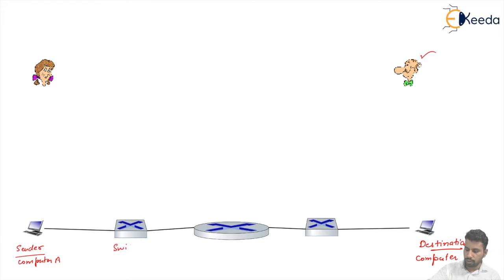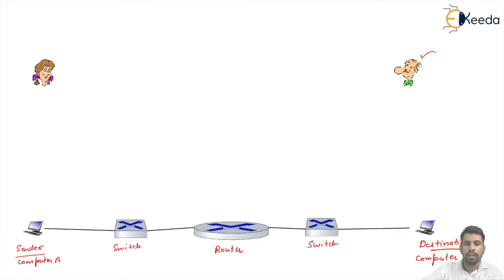This one is a switch, this one is also a switch, and this one is a router. So in total we have three networking devices here. Let us assume computer A communicates with computer B. Between the source computer A and the destination computer B, there are the data link layer switches through which the computers connect, and a router which connects these two different networks. Each device is involved here.